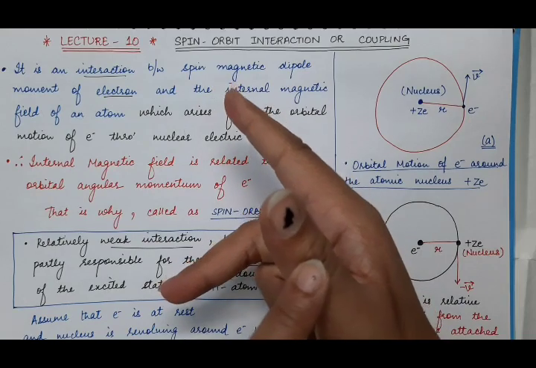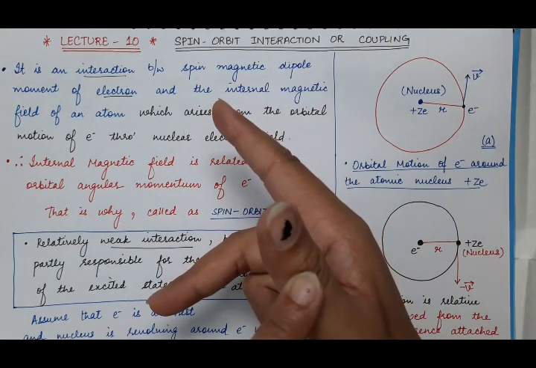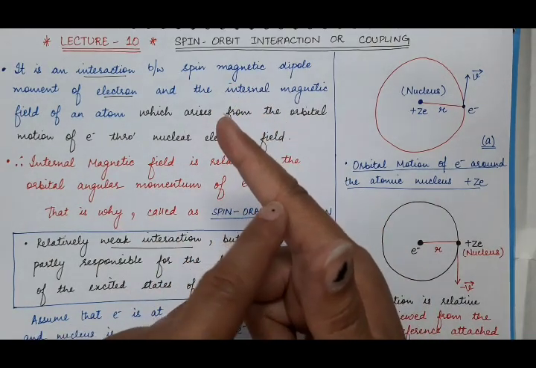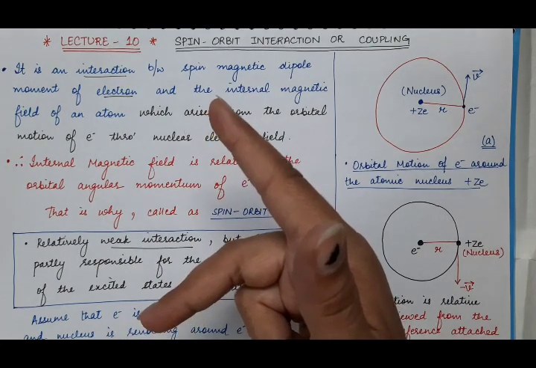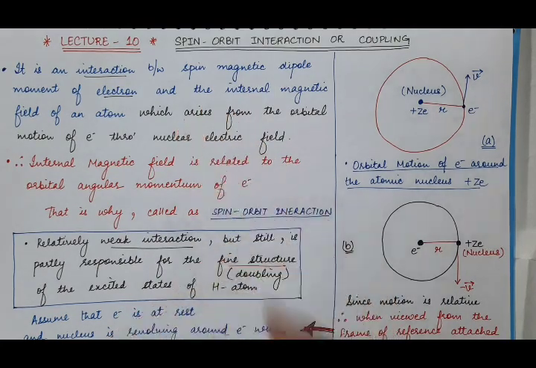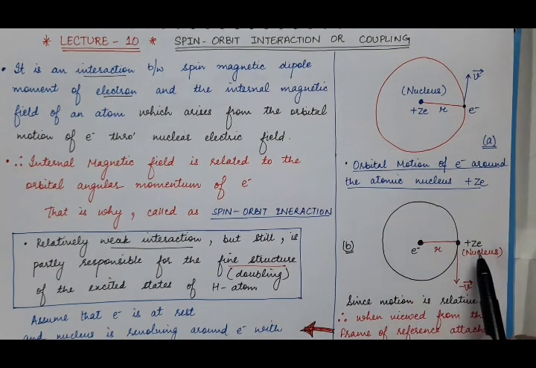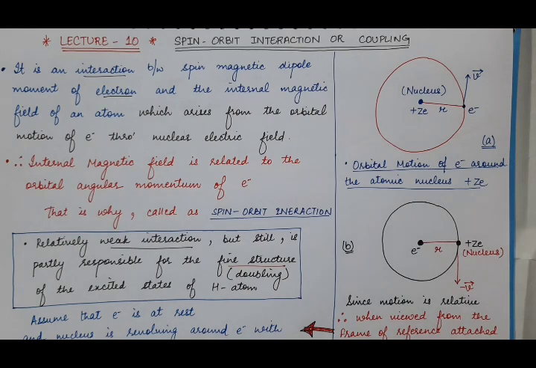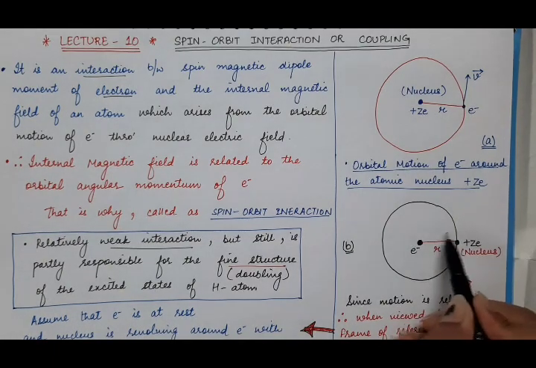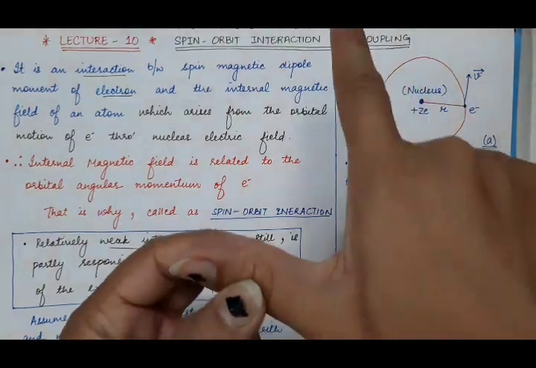The thumb represents the direction of the force, and the forefinger represents the direction of the magnetic field. So here there will be some force between this positively charged nucleus and the electron, and the force will act in this direction.